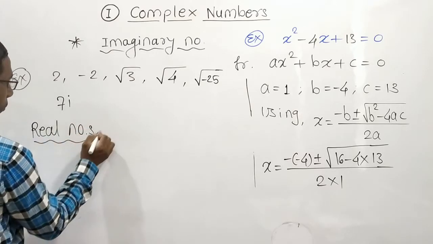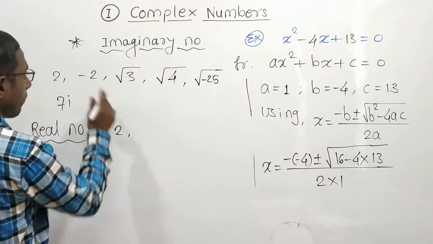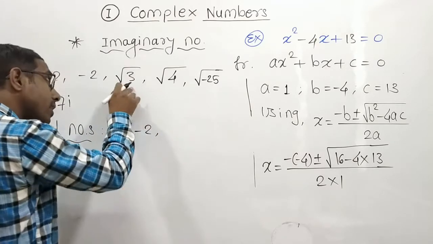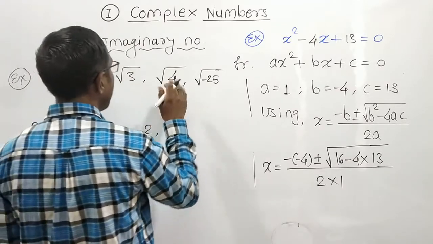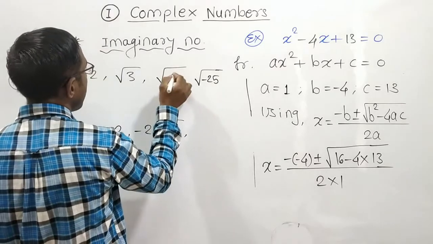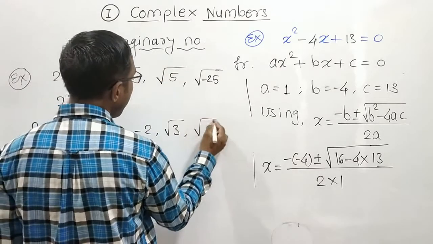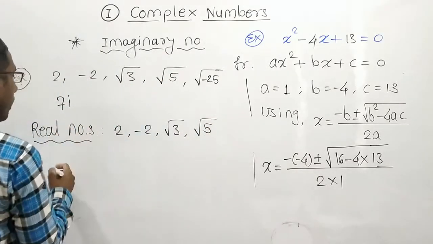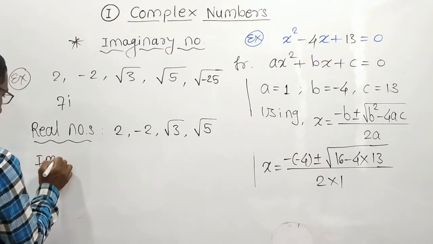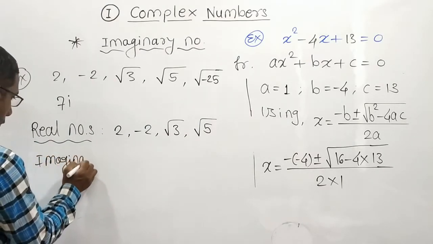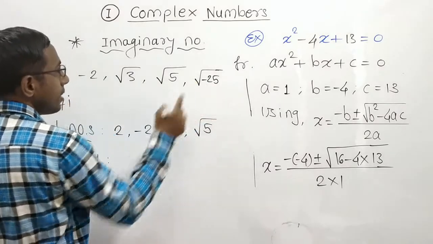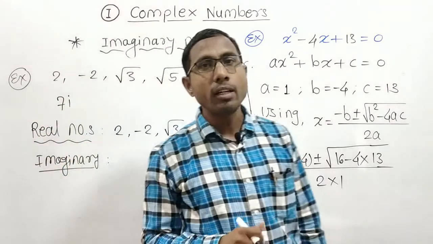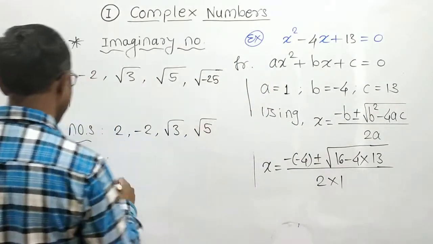Of these, the real numbers are: this is real, this is also real, this is real, this is also real, because root 4, or write like this, it is root 5. Root 5 is real. Now imaginary. So this is the first imaginary number. We saw earlier why the square root of -25 is imaginary.